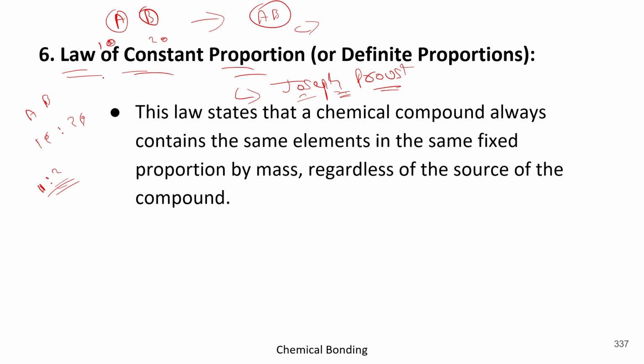Okay, so A only having a 10, so it will contribute 10, whereas B only having a 20, so it will contribute 20. Got it? So before and after the reaction, the ratio will be 10:2, and that's the reason why the conservation remains same before and after the reaction.